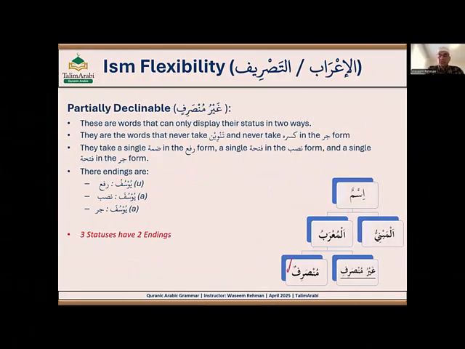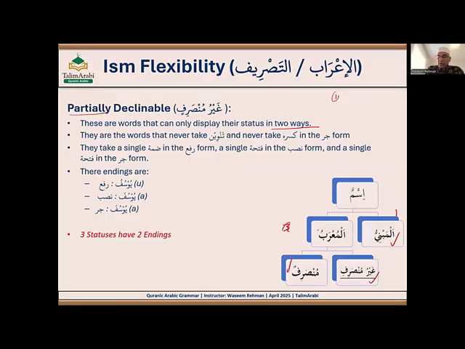Partially declinable, or ghair munsarif. So we covered fully declinable, we covered non-declinable. Now we're talking about partially declinable. As its name says, it's declinable, but partially declinable, not fully declinable. So these are the words that can only display their status in two ways. Fully declinable shows status three ways. Mabni, only one way, always looks the same. Sorry, both munsarif and ghair munsarif are morab.